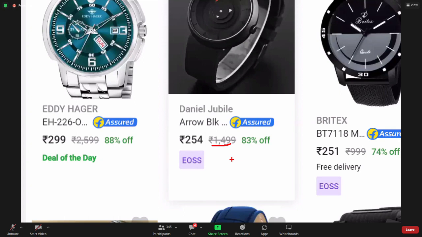No. Strikeout means that price may come back anytime again. That is the meaning of strikeout. Understood? Technically, it means it is not permanent. It may come back anytime.